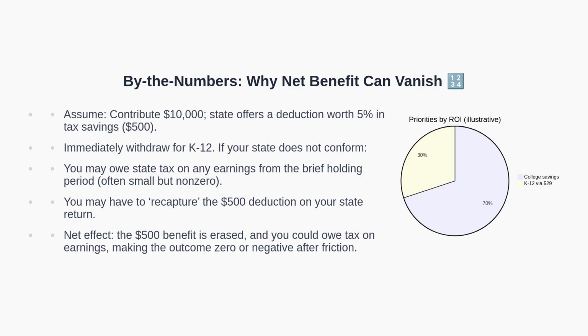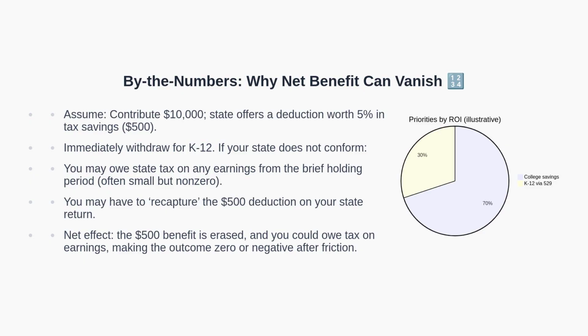Next, consider a numerical illustration. Suppose you contribute $10,000 and receive a 5% state tax benefit worth $500. If you immediately withdraw for K-12 tuition in a non-conforming state, you may need to repay that $500 through recapture. Additionally, you could owe state tax on any investment earnings, even if small.